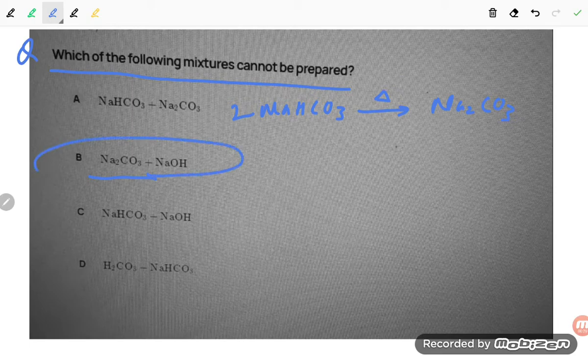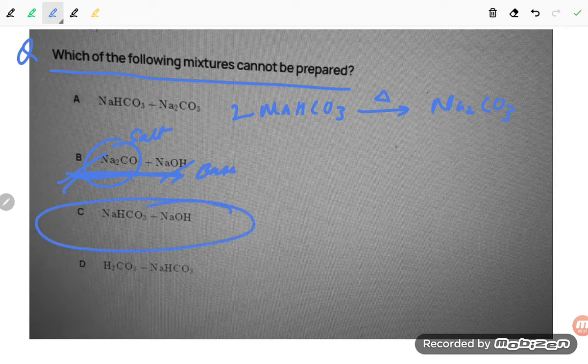Na2CO3. This is also possible, student. This is also possible, student. This is also possible. Na2CO3 and NaOH is also possible, student, because both are basic. So this is possible, student. This is salt, and this is the base, so it can react, student, no problem. This can be prepared together.